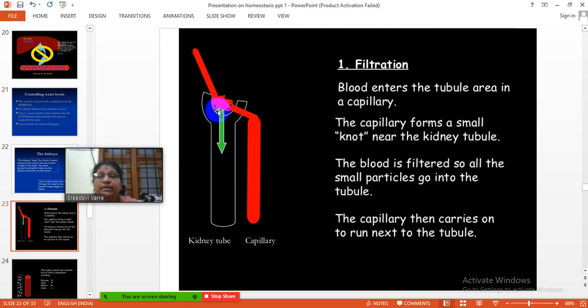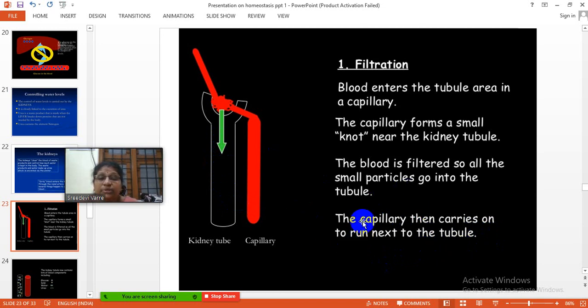Here you can see the knot near the kidney tubule. The blood is filtered, so all the small particles go into the tubule. The capillary then carries on to run next to the tubule.